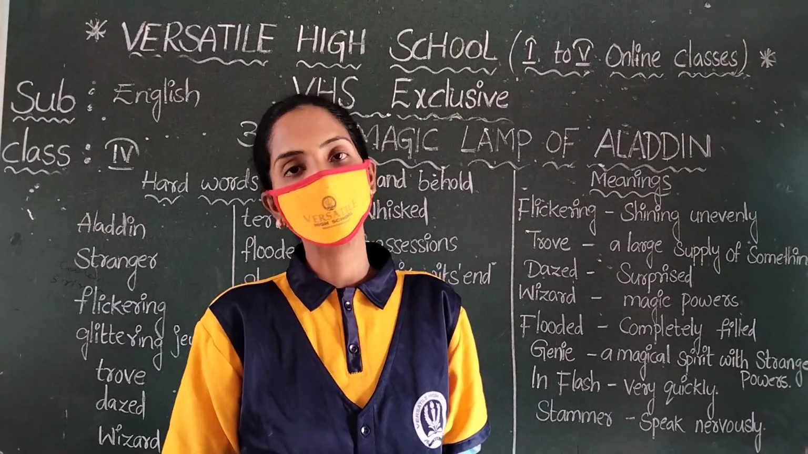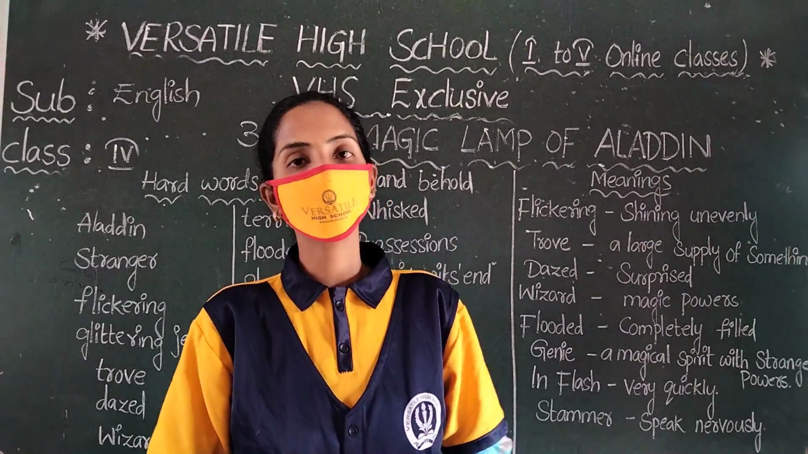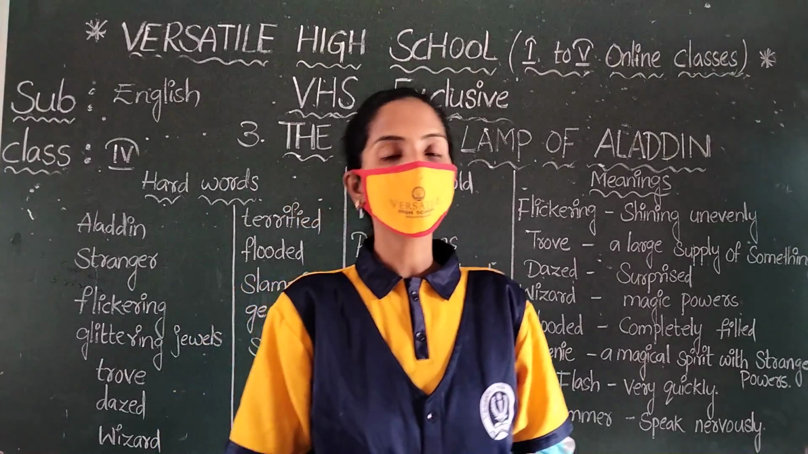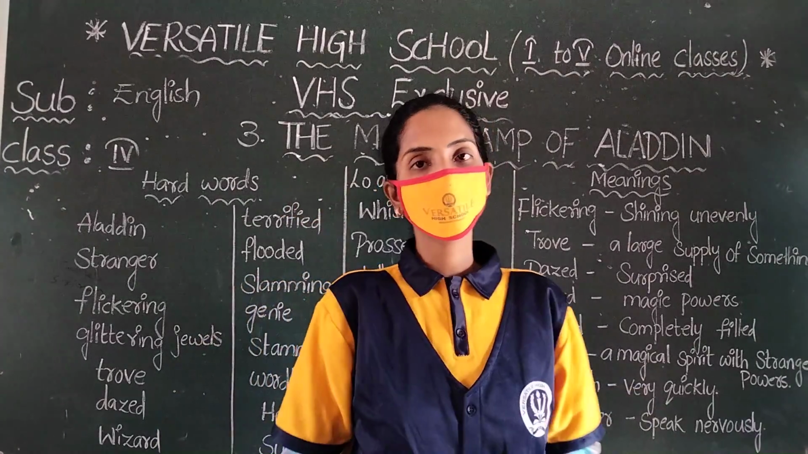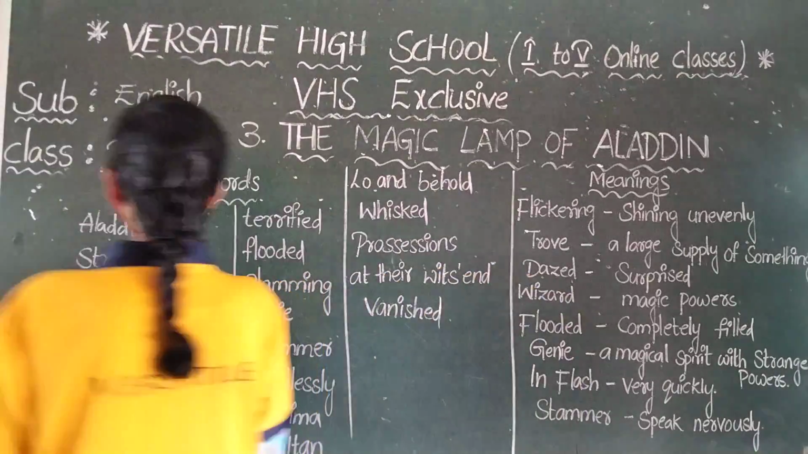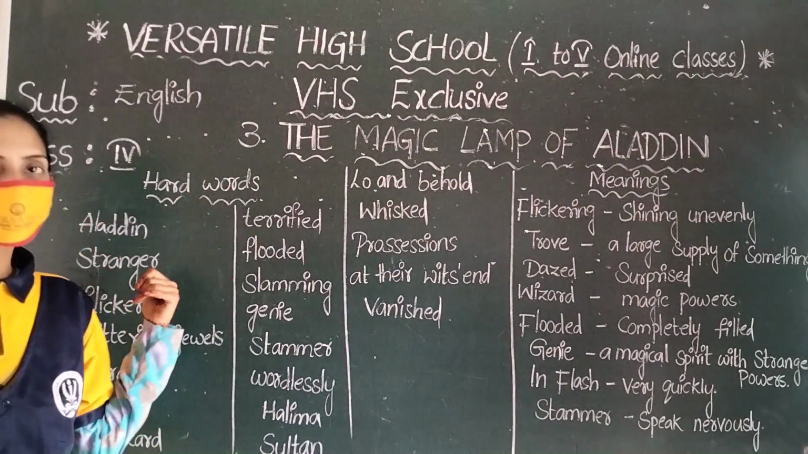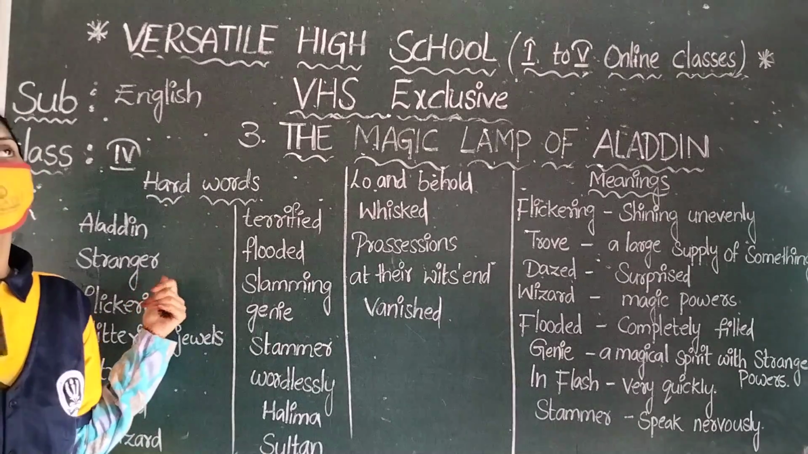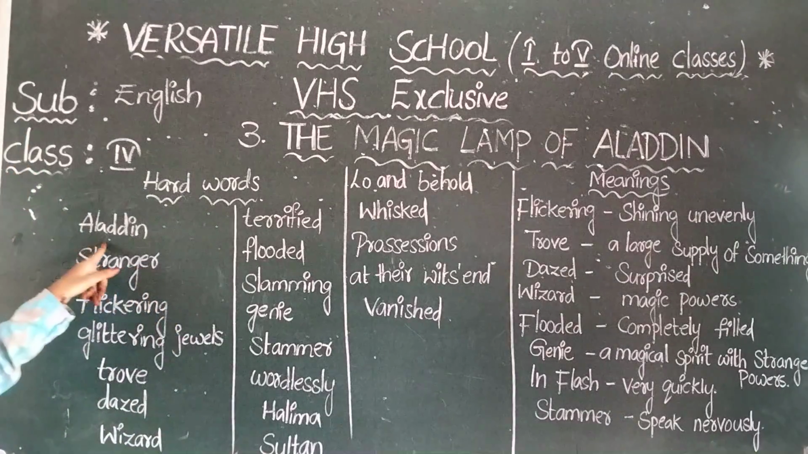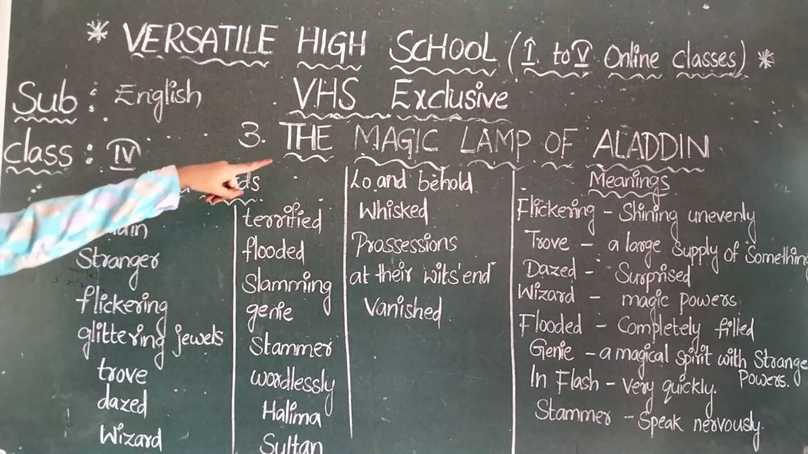A very interesting story in this lesson. Before we start the lesson, there are a number of hard words and their meanings. Now check them once. Look at the hard words. First one, what is that? How many characters are there in this story and who is important? The first hard word given to you is Aladdin. The name is also there in the lesson.